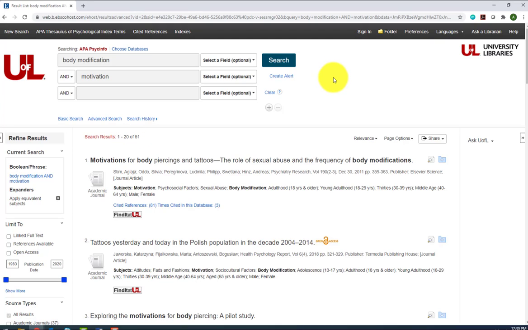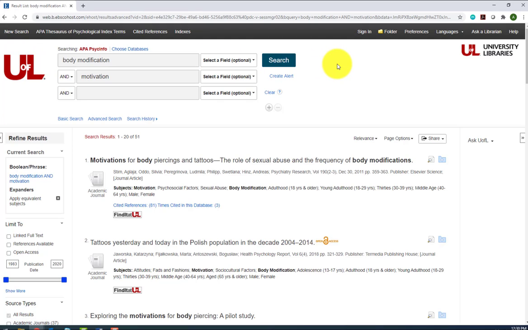Just remember that you might have to try out several searches with different combinations of your keywords to get the results you're looking for. For example, if this search had given us thousands of results, we'd probably want to swap out body modification for one of our narrower keywords like piercing or tattoos.